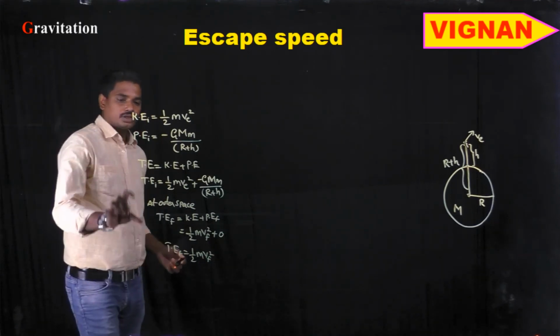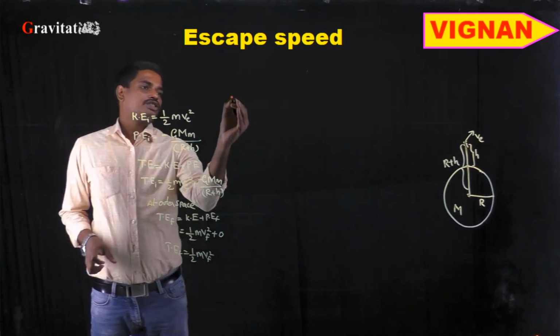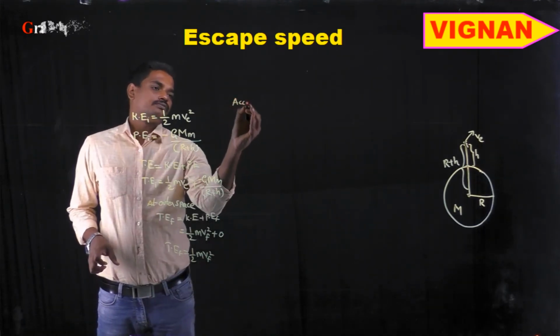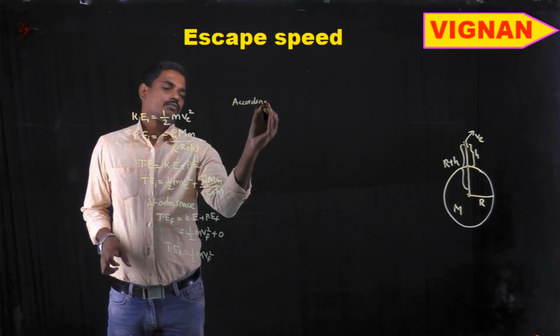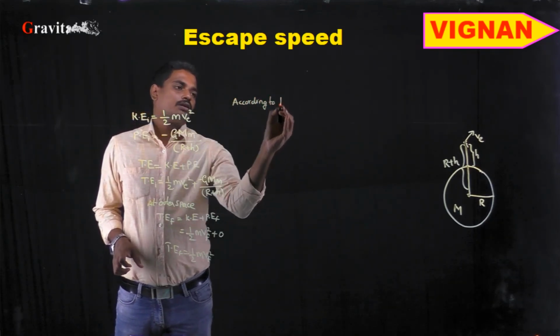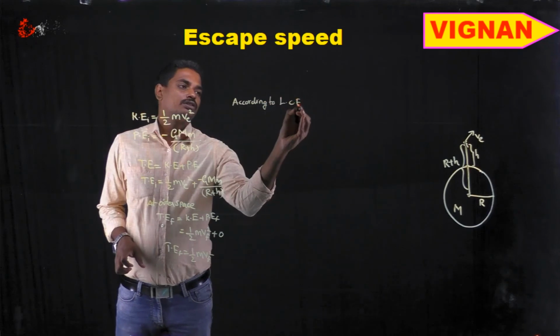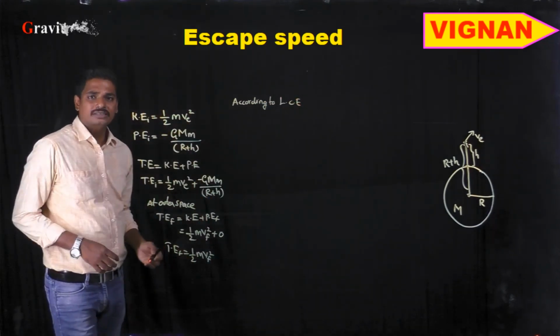Okay, so according to the law of conservation of energy, total energy should remain constant.